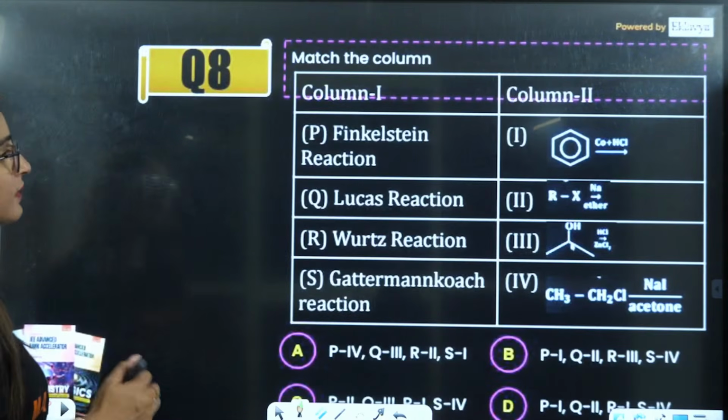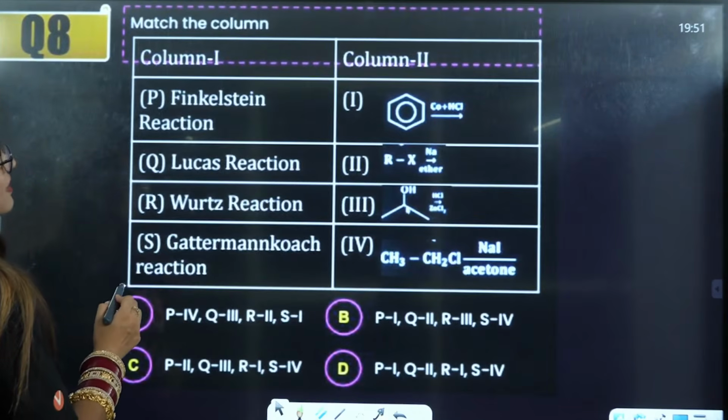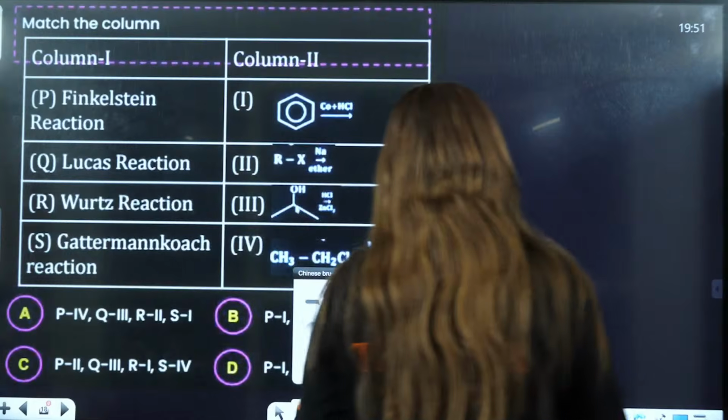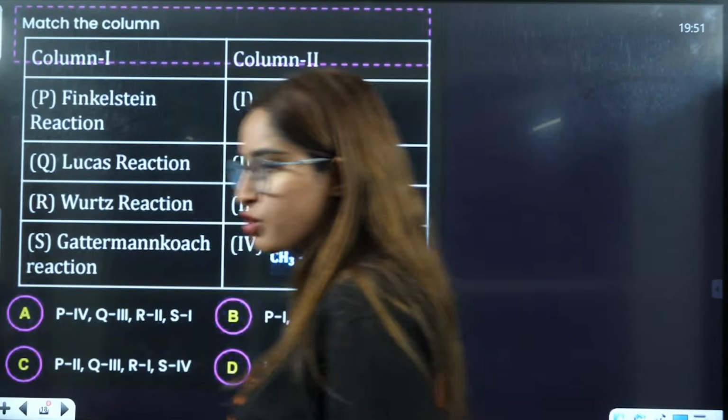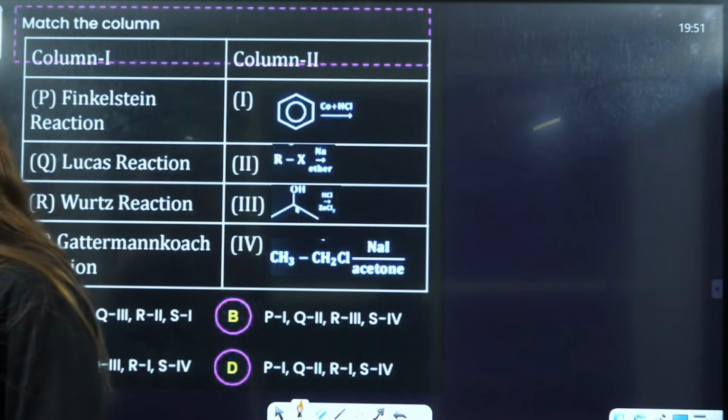Okay. Then the next question, this one, beta, I would say was easy. This question was easy. This was an easy question. Let us see how many of you were able to solve this question. Everybody? Yes.